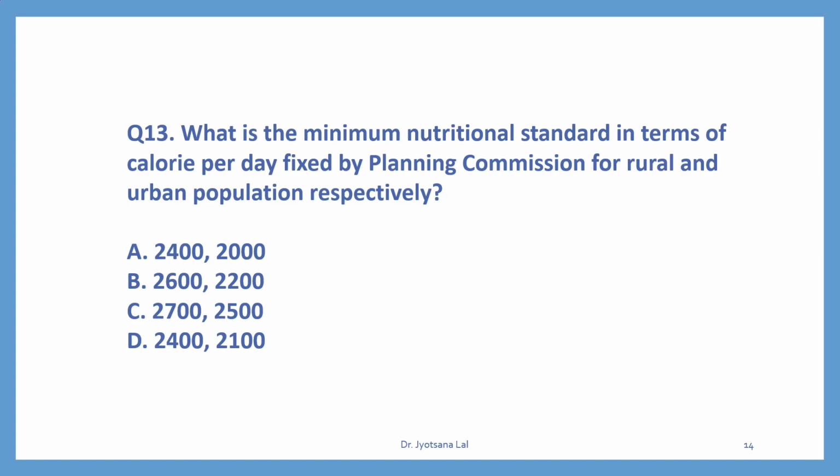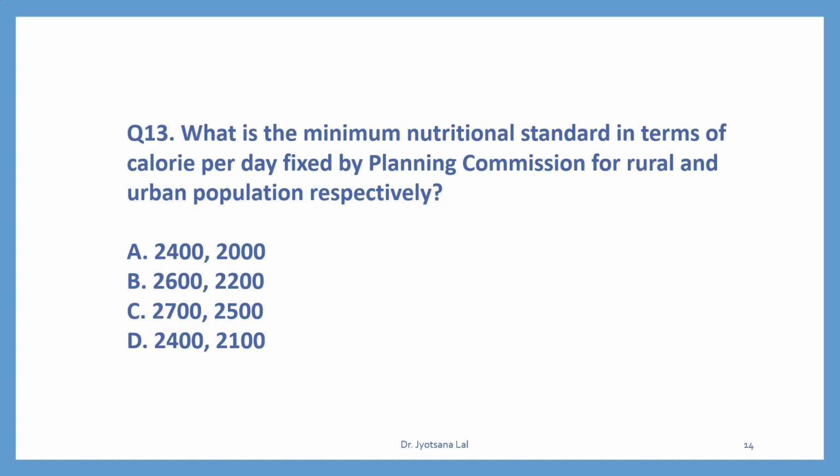Question number 13. What is the minimum nutritional standard in terms of calorie per day fixed by Planning Commission for rural and urban population respectively? Guys, very important. Planning Commission set the nutritional standard to find out the number of people who are living below poverty line, or you can say to fix the poverty line.